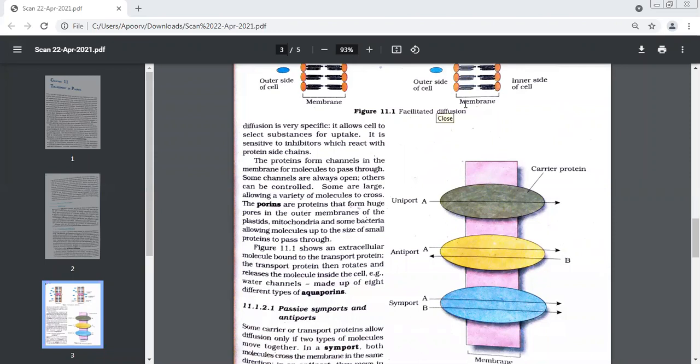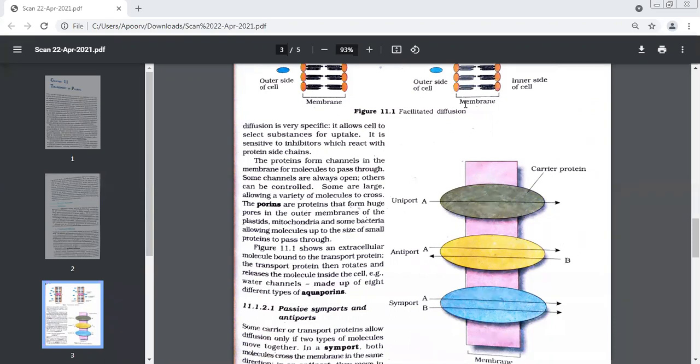We were talking about which diffusion? Facilitated diffusion. Yes, facilitated diffusion with the help of special proteins called porins. Yes, they are called porins.